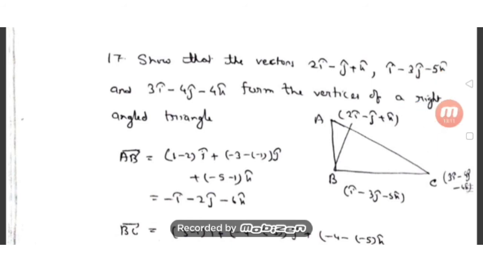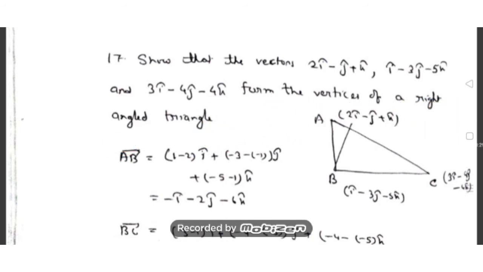Okay, next what I am going to do, you see the next question, number 17: show that the vectors 2 I cap minus J cap plus K cap, I cap minus 3 J cap minus 5 K cap, and 3 I cap minus 4 J cap minus 4 K cap form the vertices of a right angle triangle.